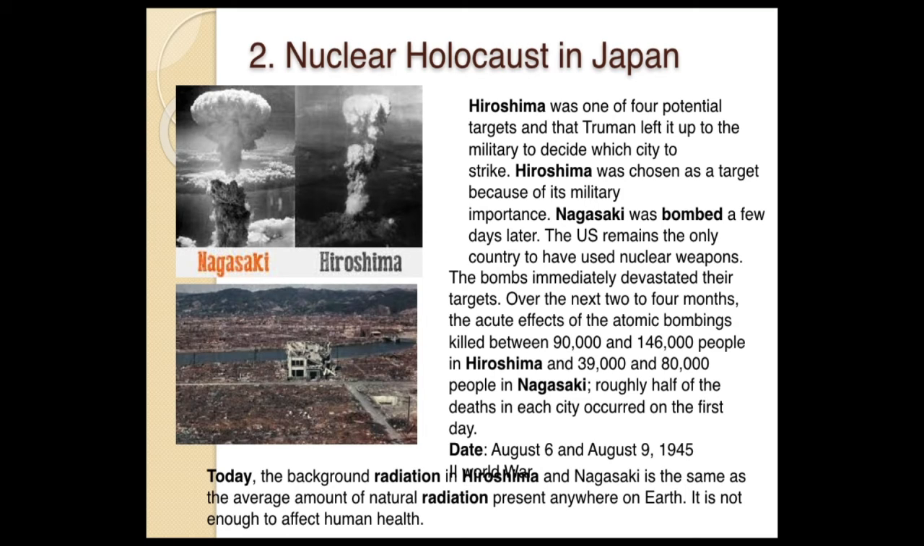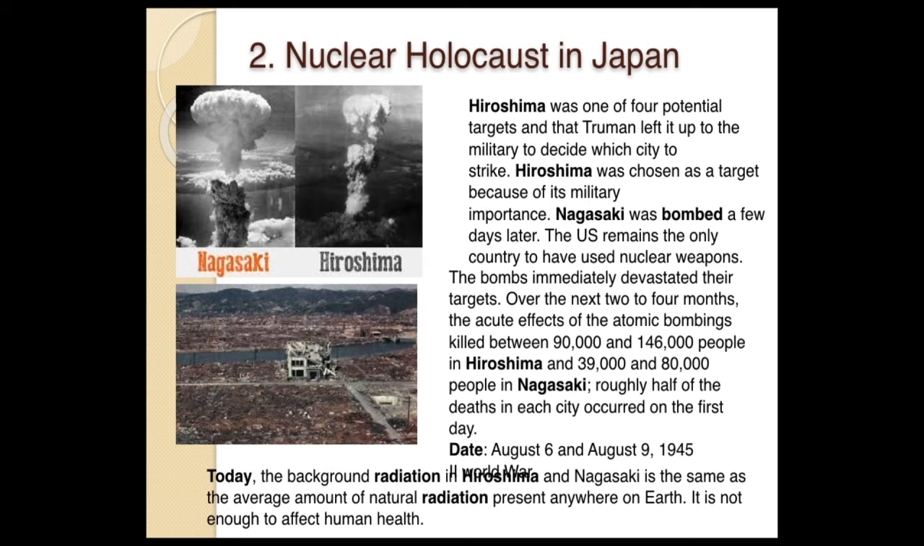So this happened during Second World War, that is August 6th and August 9th in the year 1945. But now, see, after such a long period, the background radiation is the same as the amount of radiation present anywhere on the earth. So nowadays human health is not affected in that area, but still the generations of the Hiroshima and Nagasaki area were affected. So it is the biggest holocaust, and this occurred in Japan, Hiroshima and Nagasaki.